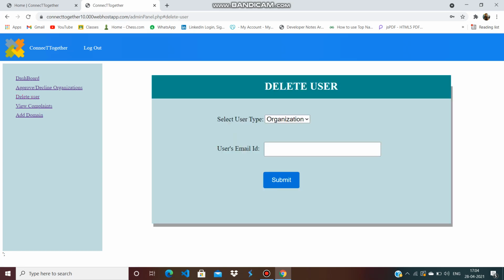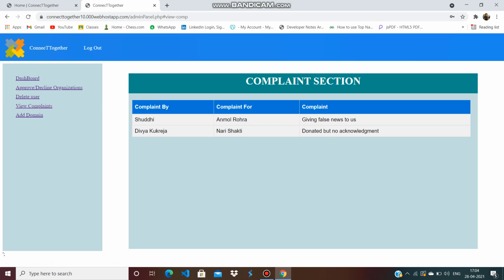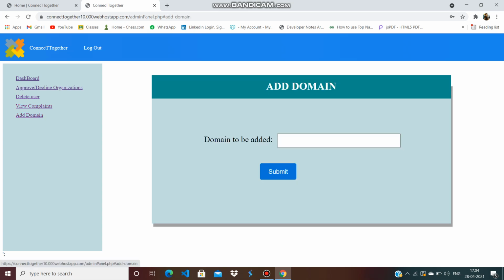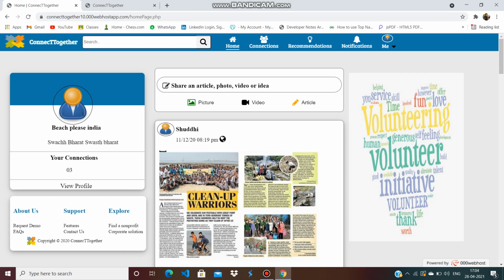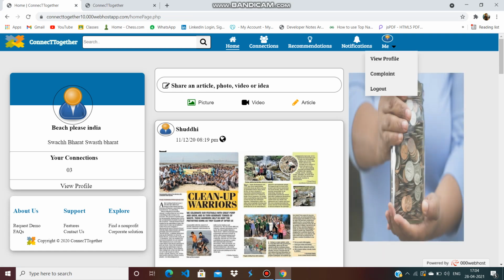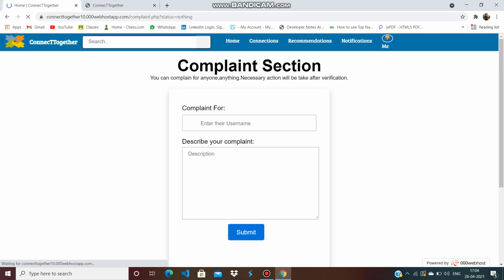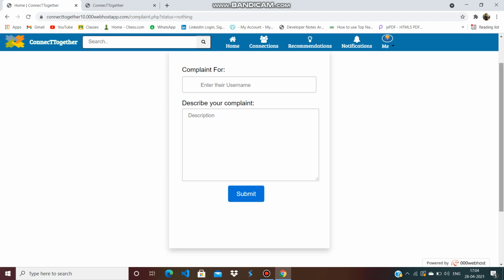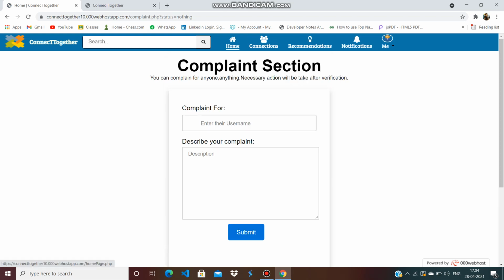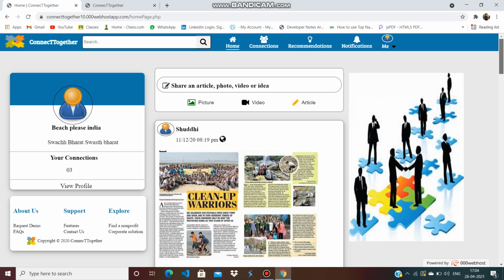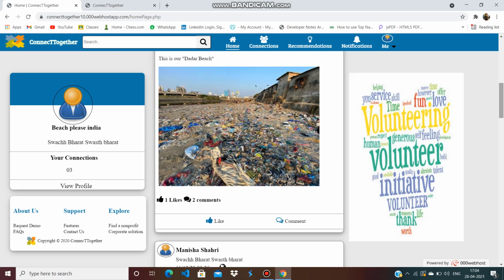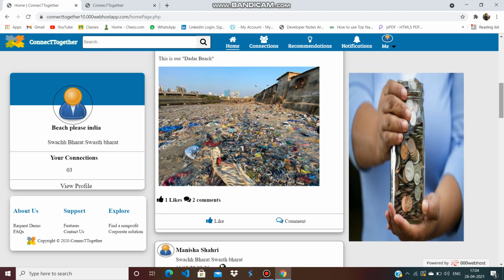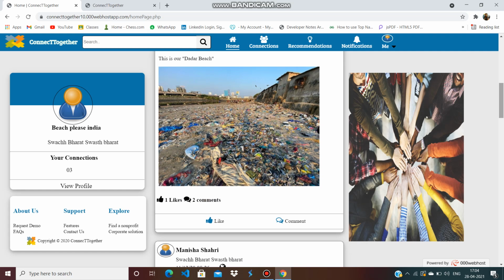Then the admin can delete a user, view the complaints, and add a new domain. This complaints section can be seen here. When I go on complaint, I can file a complaint for someone and then necessary action can be taken after verification of it.